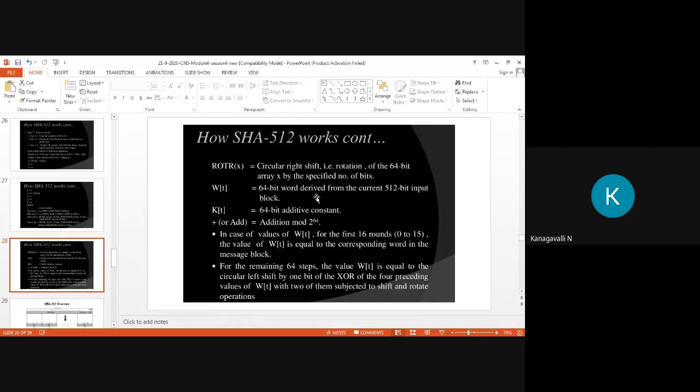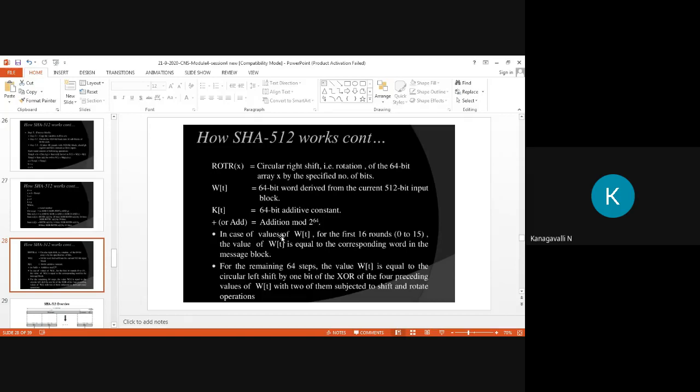Wt is the 64-bit word derived. In SHA-1, what is the Wt? A 32-bit word derived, right? So here, a 64-bit word derived from the current 1024-bit input block. K of t is the constant, 32-bit in SHA-1. Here it is the 64-bit additive constant, right? So plus or add is the addition modulo 2 power 64.